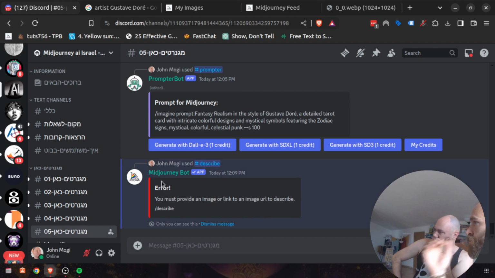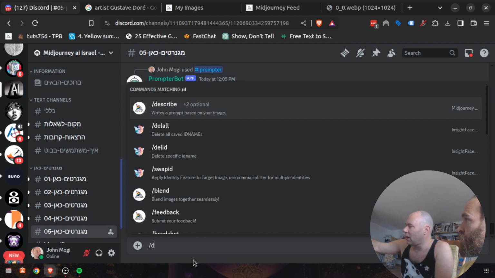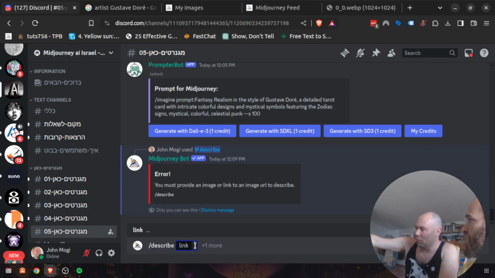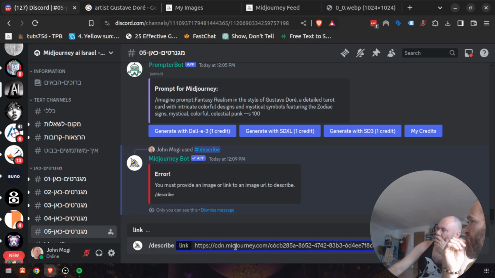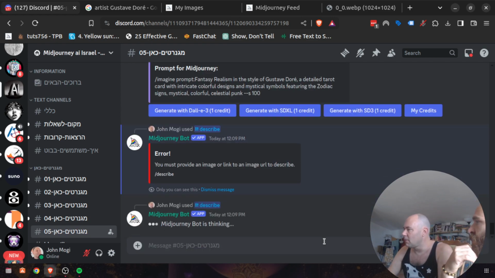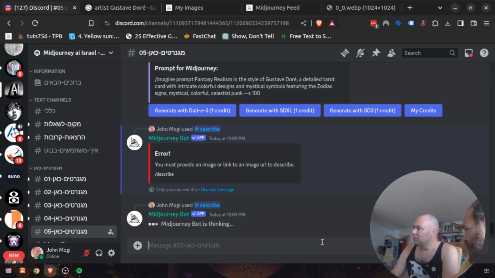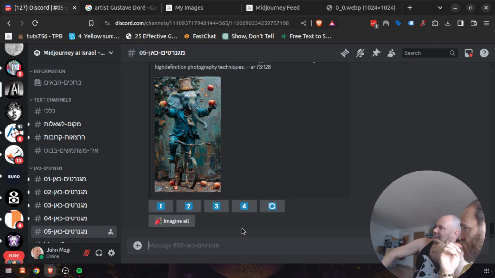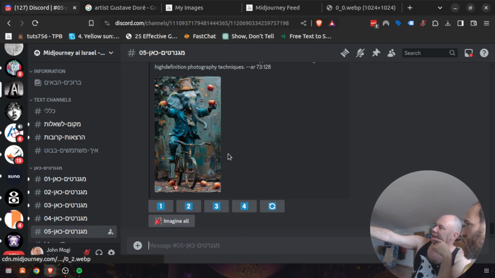I think you need to just make a space after the describe command, okay? And now link, choose link because it's a sort of drop down. That's the Enter. That's the Discord interface. Discord is a little closer to machine. Yeah, almost. When you get graphic user interfaces, you need to get used to it, obviously. So we got the 4 options.